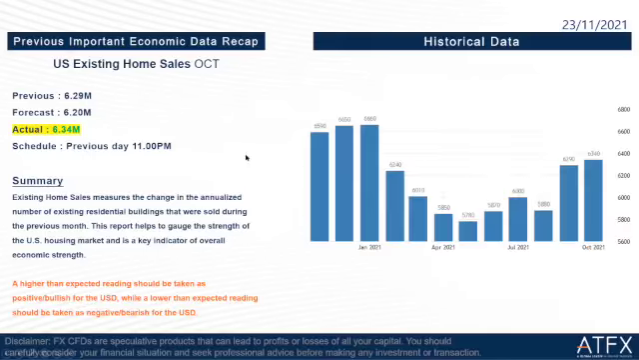Okay, so today is November 23rd, which is Tuesday. Let us take a quick recap of the previous day's important economic data. The only one is US existing home sales for October. The previous figure is 6.29 million and the forecast is 6.2 million. But the actual is 6.34 million, which is a little higher than the forecast. So this is actually good news for the US dollar.